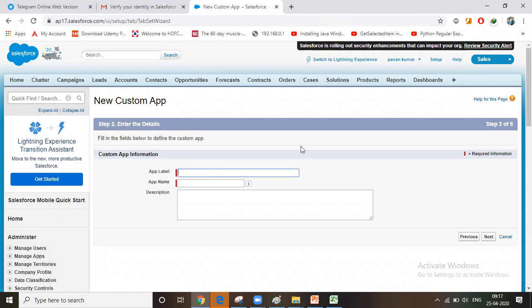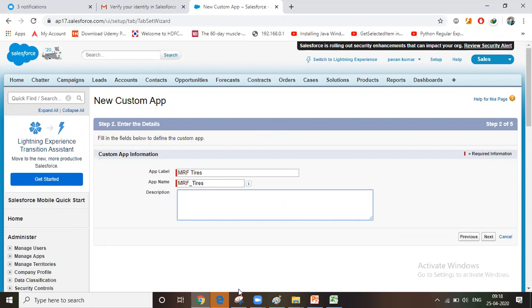App label, number of text, app name, description.